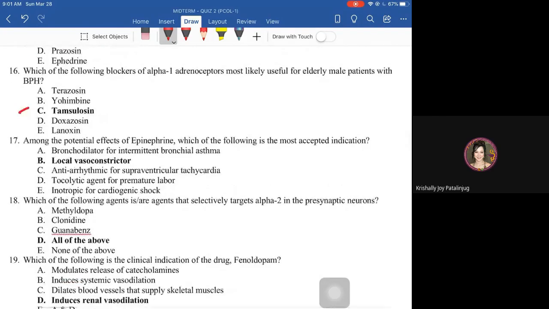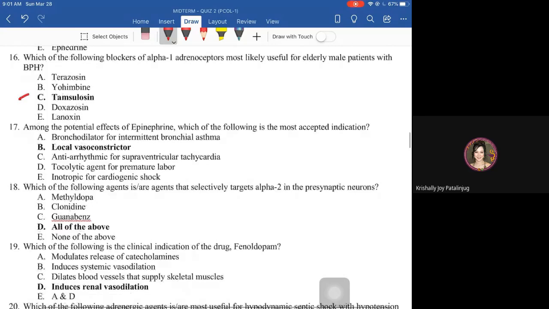Next, among the potential effects of epinephrine, which of the following is the most accepted indication? Again, I repeat, nowadays the most useful application of epinephrine is for dental extraction. It is used in combination with lidocaine because of its local vasoconstricting effect.